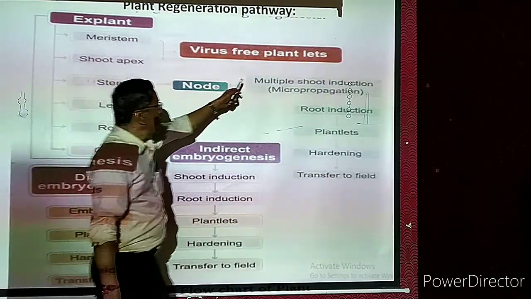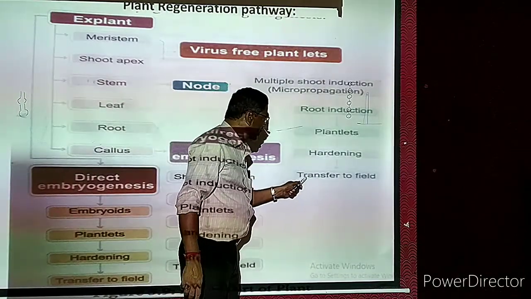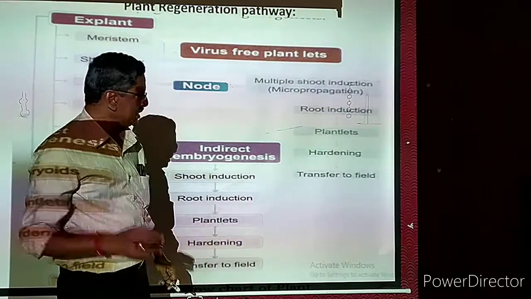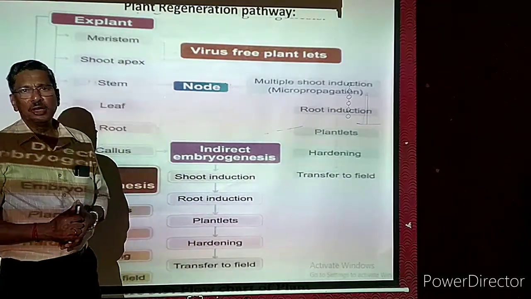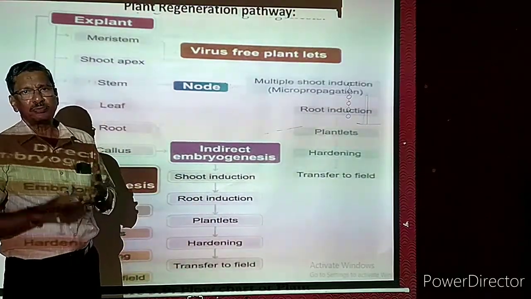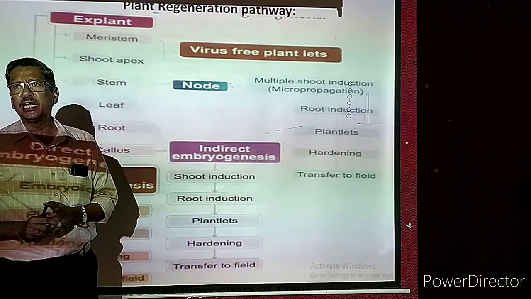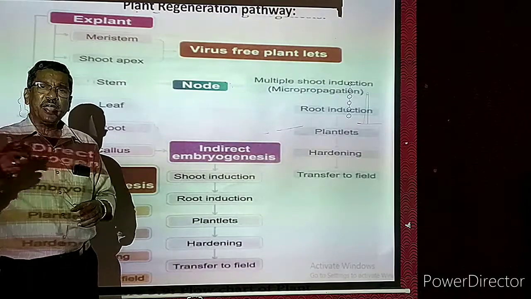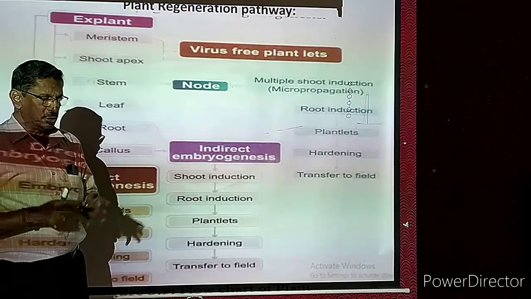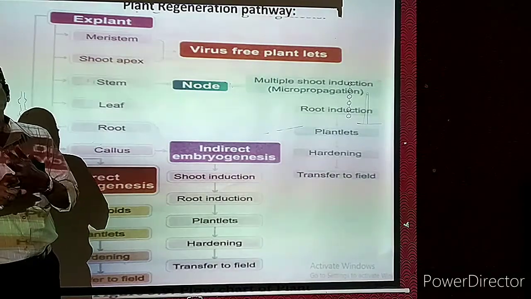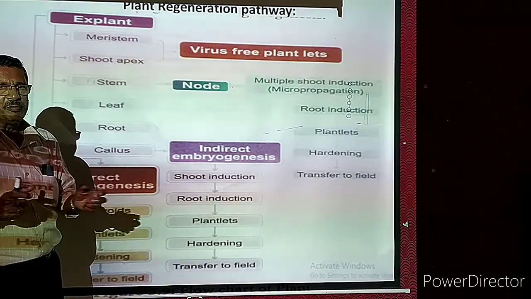But when it is done through this method, the plants produced here will never have any viruses. Normally, any plant can be affected by bacteria, viruses, fungi, parasites. So many microorganisms can attack the plant. But for everything we have a chemical to kill the bacteria, the viruses, the fungi. Everything has a medicine.